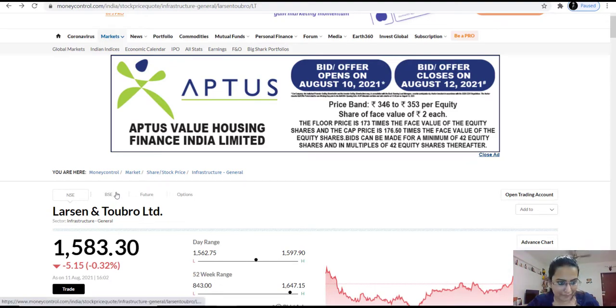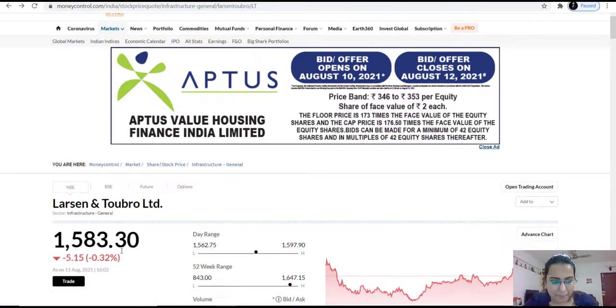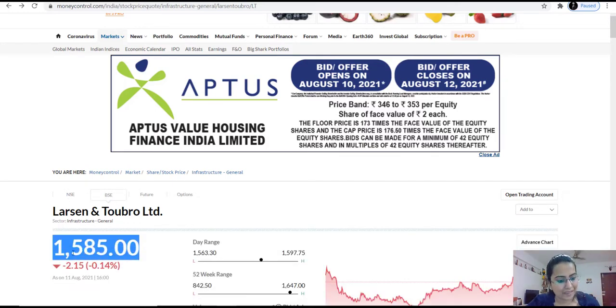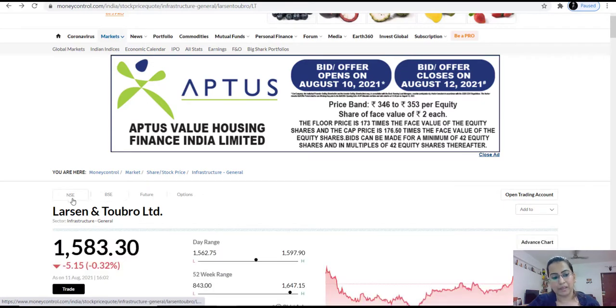And why is that? Why is the price higher in BSE and less in NSE? Again, the concept is the same, the demand and supply concept, the basic economics concept that I have already discussed in my previous lectures. So do visit those. It's really important, guys. So many questions can be answered through what I have already explained in my previous lectures, right? So as I told you, the main reason is that the demand in BSE may be more for this stock, and hence the prices are higher as compared to NSE.